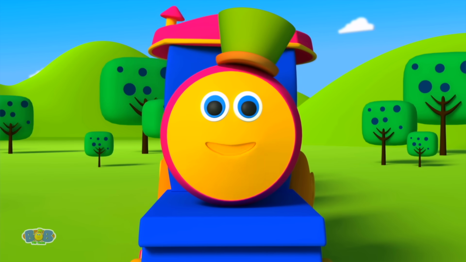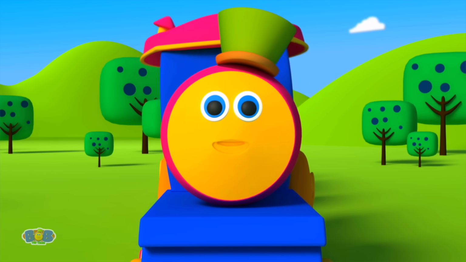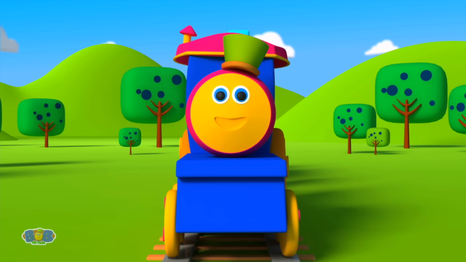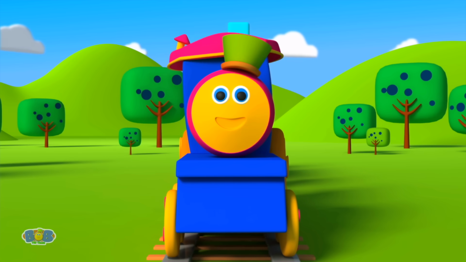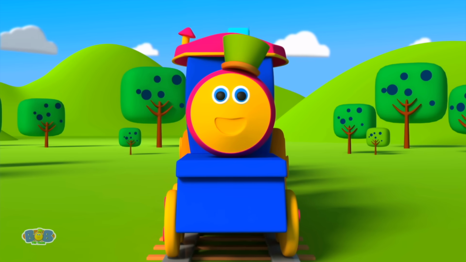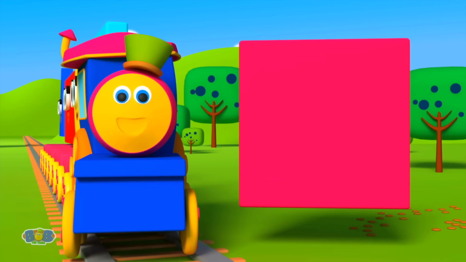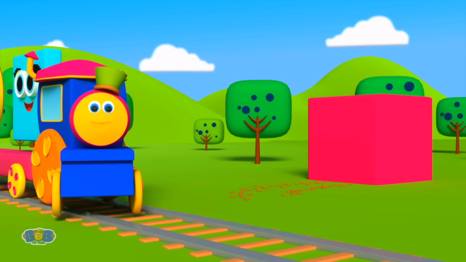Okay kids, now let's go. Play with shapes and build something more. Yay! Now let's show our wonderful skills. A beautiful house of shapes we will build. My 4 sides are the same. What's my name? Square! Yes, let's put it there.